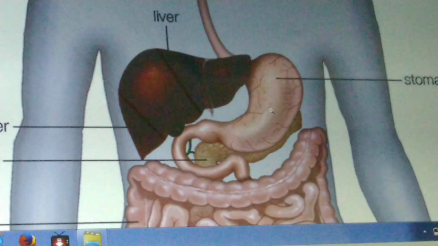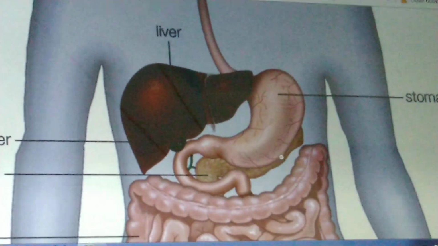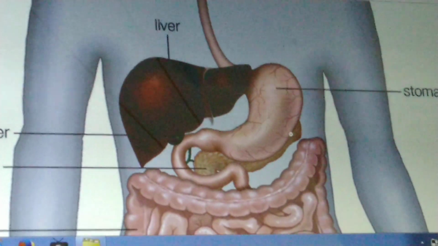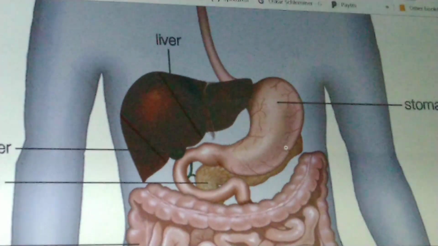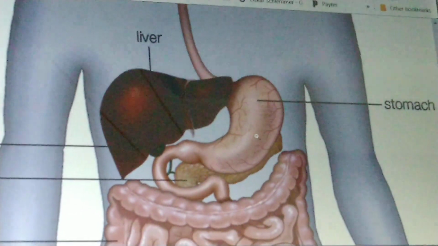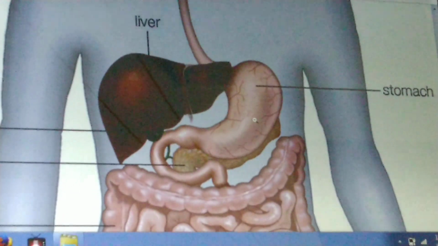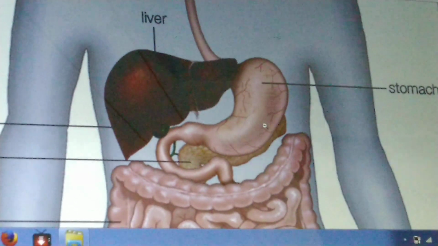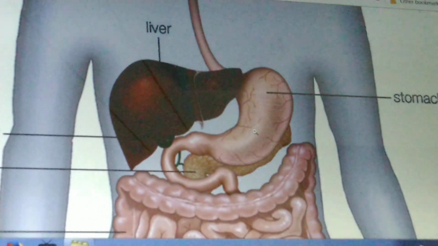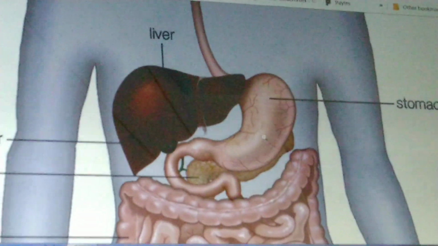Here the food is temporarily stored. The wall of the stomach secretes some juice called as gastric juice. It contains so many enzymes and hydrochloric acid. Acid is useful for killing harmful germs present in food material, and acid is also useful for converting an inactive enzyme pepsinogen in gastric juice into active form, that is pepsin.